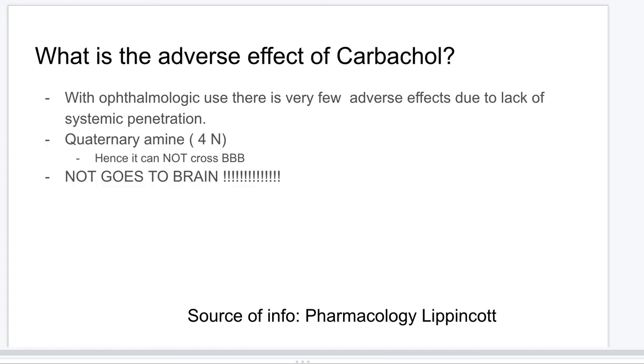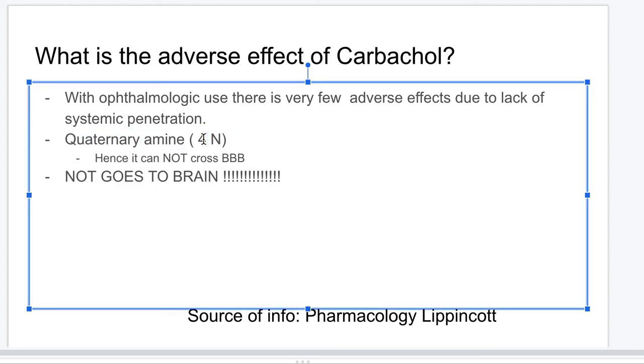And adverse effects, there are not many adverse effects. Why are there not many adverse effects? Because it's a quaternary structure. That means it has a nitrogen with four substituents, a nitrogen ion, I would say. And that does not allow it to cross the blood-brain barrier. So just imagine carbachol cannot go to your brain, and when it doesn't go to your brain, it doesn't really have many systemic adverse effects. It doesn't have much systemic penetration.